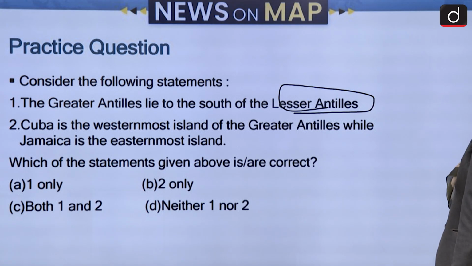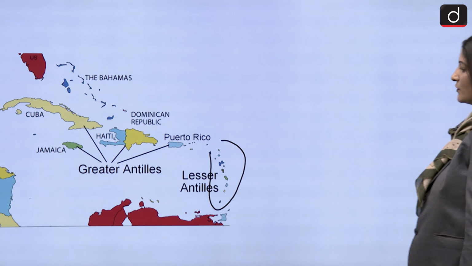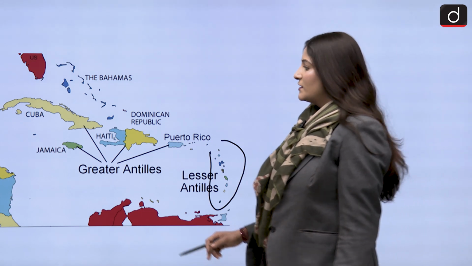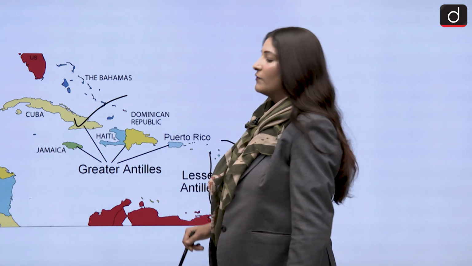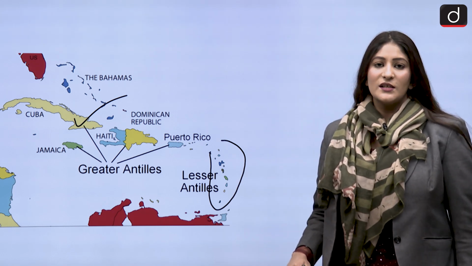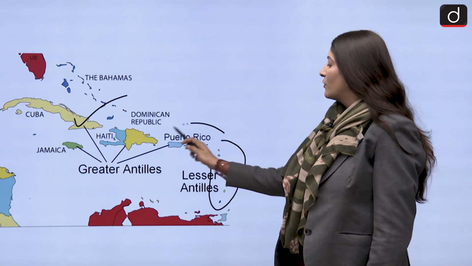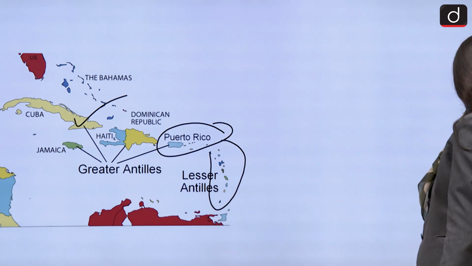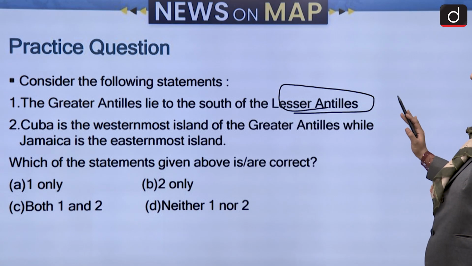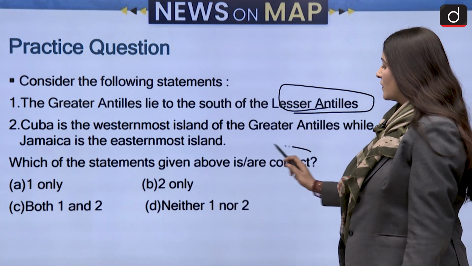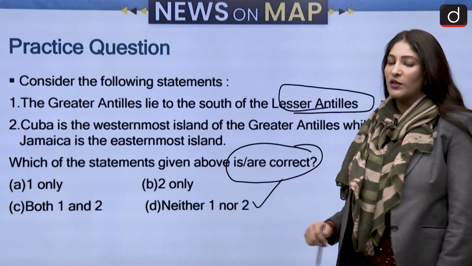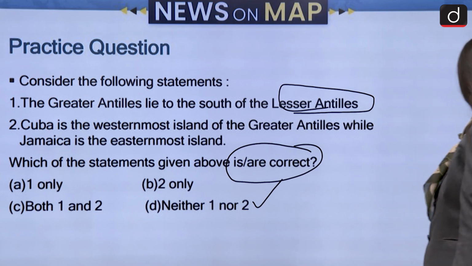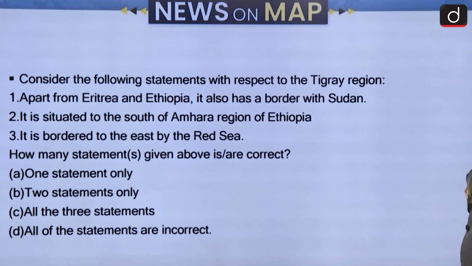Then Cuba is the westernmost and Jamaica is the easternmost. That's also incorrect because yes, Cuba is the westernmost island of the Greater Antilles, but Puerto Rico is the easternmost part of the Greater Antilles. So first statement is incorrect, second is also not correct. Which ones is or are correct? Neither one nor two is the correct answer here. Let's move ahead and talk about the next set of questions.